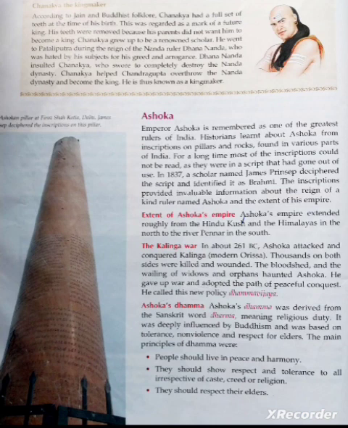In the first video we learned about the foundation of the Mauryan Empire and the name of the founder also. What was the name of the founder of the Mauryan Empire? Chandragupta Maurya. Till Bindusara we have completed in the first video. Here I am going to explain about his son, Bindusara's son. What is the name of Bindusara's son?